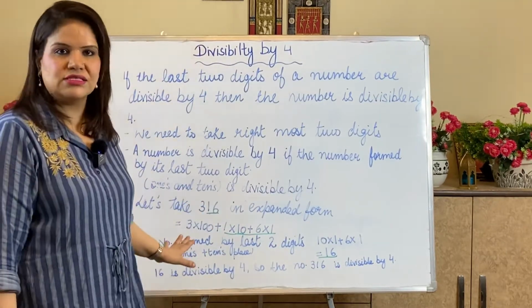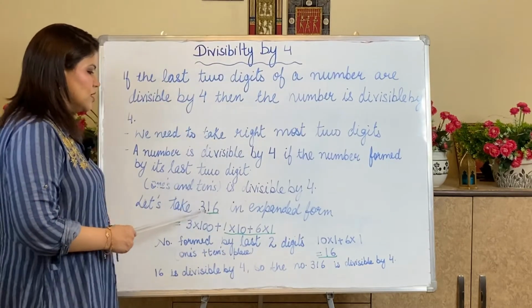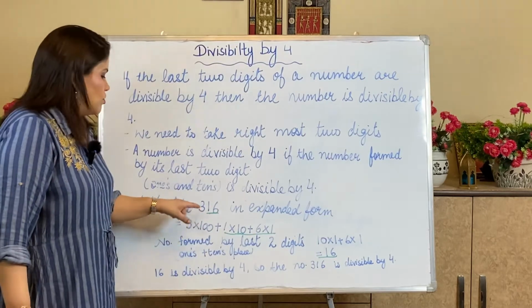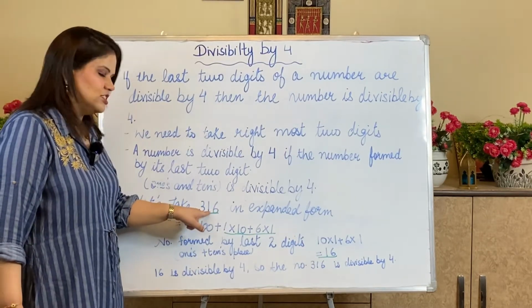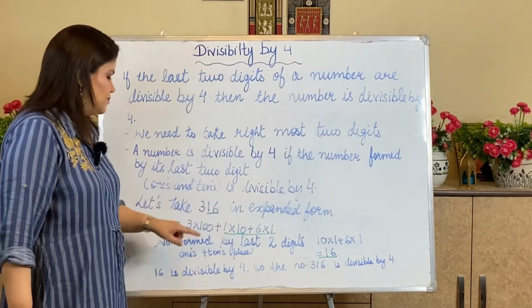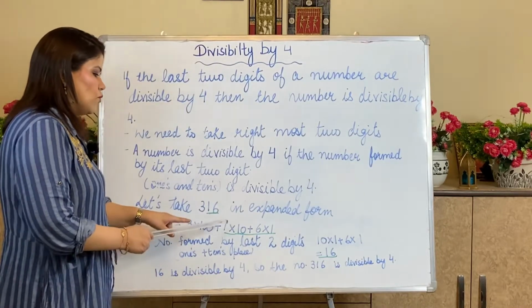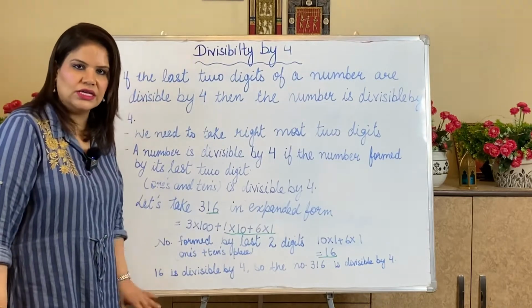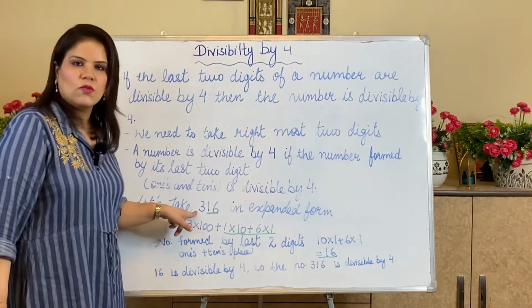Let me take one example. Now, I am taking 316. How to write it in expanded form? 3 is at the 100 place, 1 is at the tens place, 6 is at the ones place. Now 3 into 100, 1 into 10 and 6 into 1. I will be adding all these numbers to get 316.